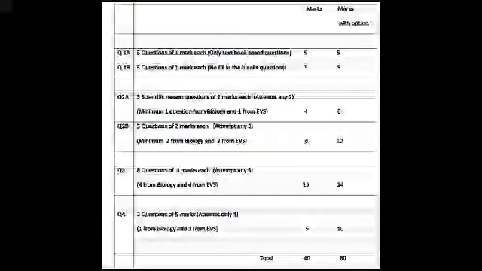Now next, question number 3. In that also a lot of options and choices are there. 8 questions will be given to you, of 3 marks each, and out of that you have to attempt any 5. In that, 4 from biology and 4 from EVS will be asked to you. Now we will see the types of questions that can be asked in question number 3. In question number 3, attempt any 5 out of 8.